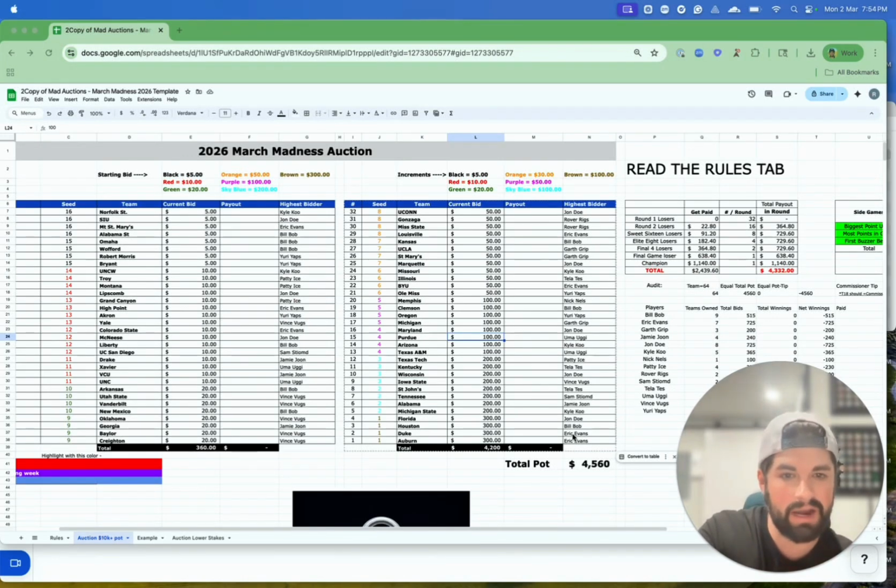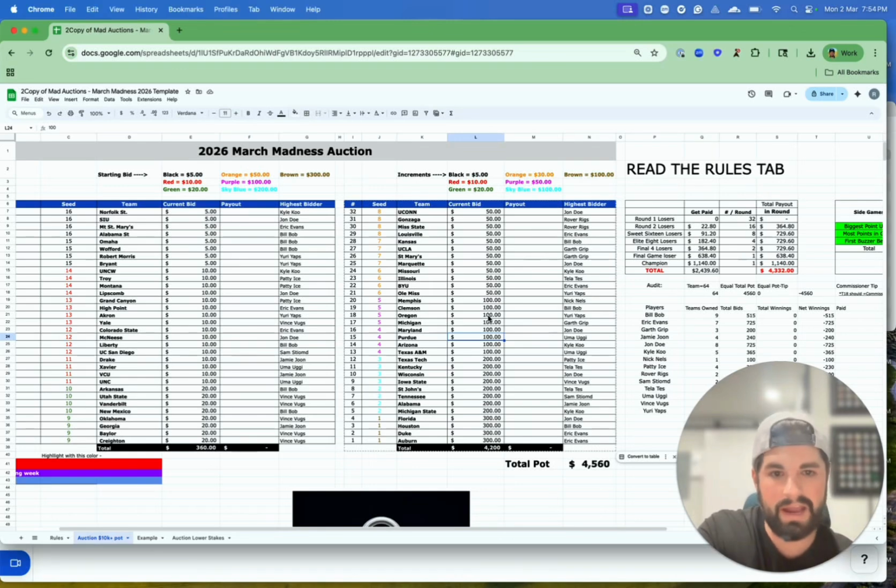So let's just say Eric Evans, he's also really high on Oregon and a couple others. So he wants to bid up on Oregon. I'm going to change this to 150, and I'm going to put Eric Evans in that spot. He's going to go up 1. Now, the key thing to note is that it's case sensitive. So I like to just copy and paste Eric from where he makes a bid. So he's also going to go on Marquette. This one's going to go up $30 to 80, right?